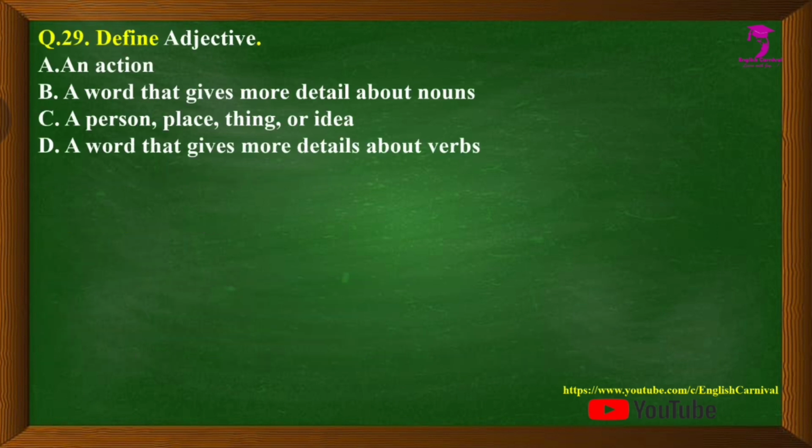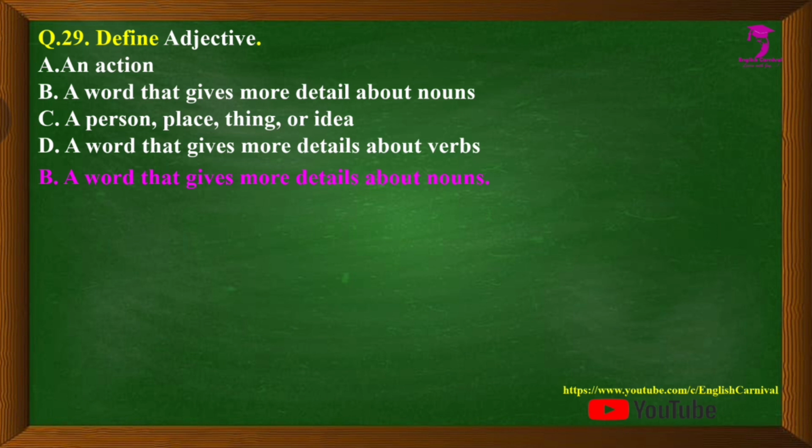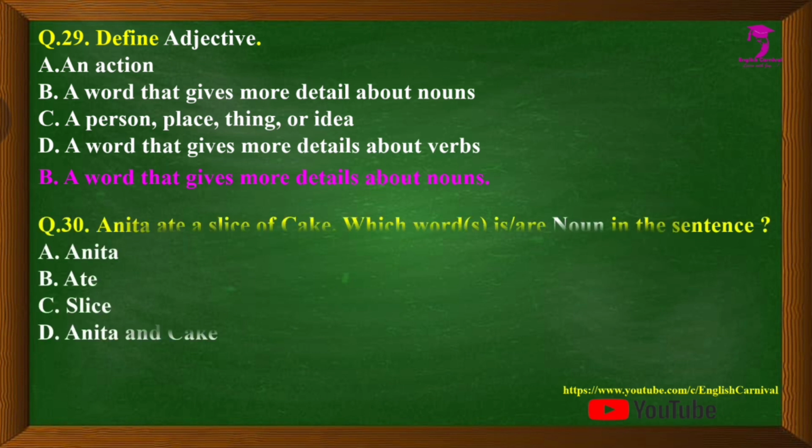Question number 29, we have: define adjective. Options are A, an action, B, a word that gives more details about noun, C, a person, place, thing or idea, and D, a word that gives more details about verb. The correct answer is B, that is, a word that gives more details about noun.